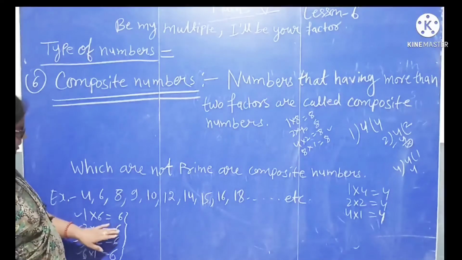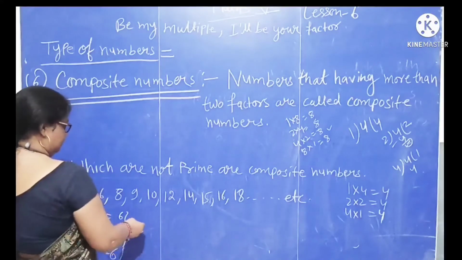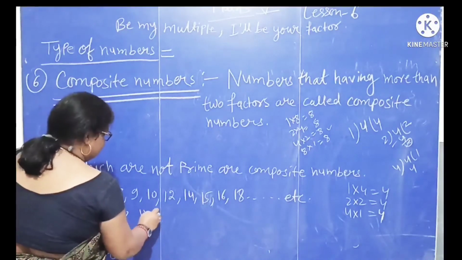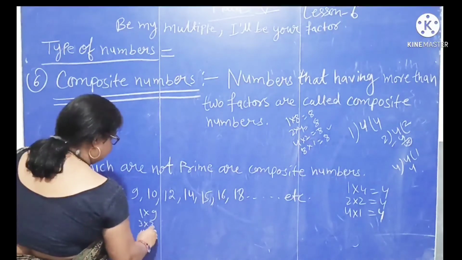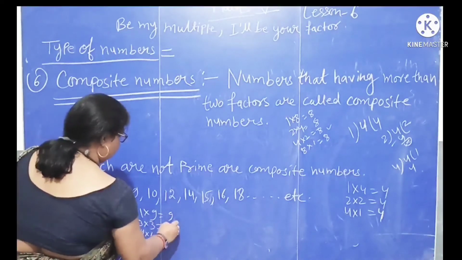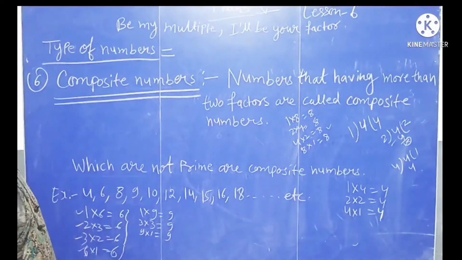So 6 is a composite number. 9 has more than two factors: 1 × 9 is 9, 3 × 3 is 9 and 9 × 1 is 9. So number 9 is also a composite number.